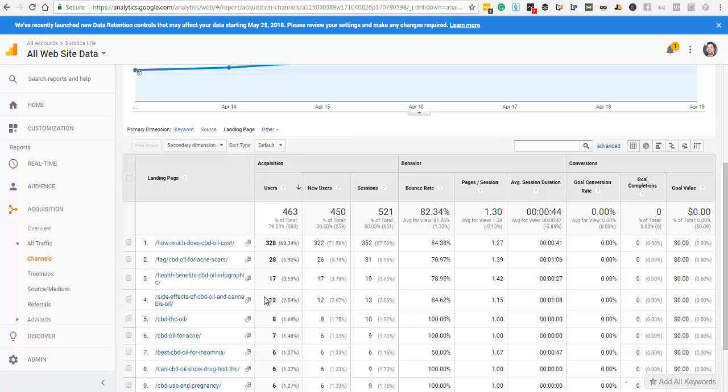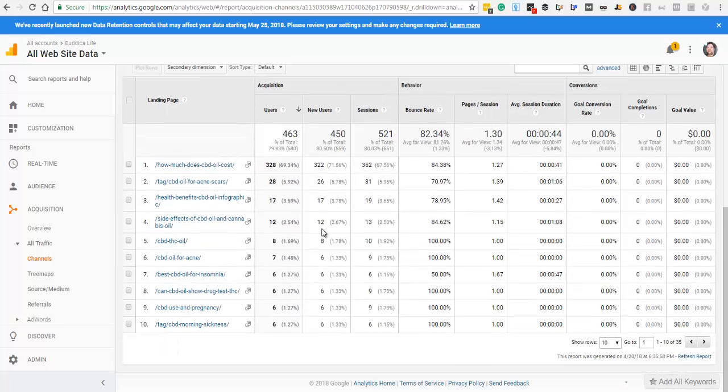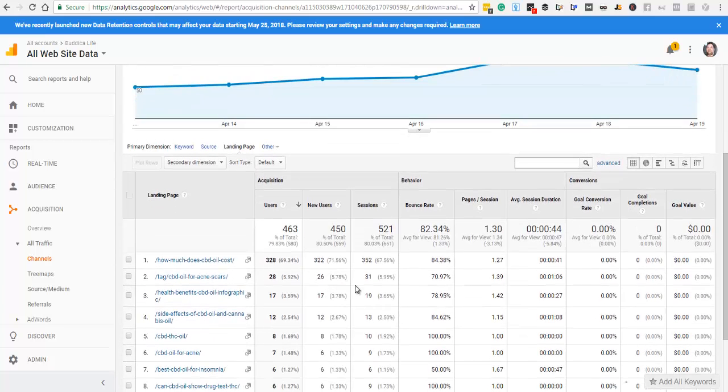The other thing we want to set up when you set up analytics is Google Webmaster Tools. If you don't have that set up, it's a similar process, and if you guys have trouble with it, I can make a video on that too. But you want Webmaster Tools because it will show you some of the keywords that you're ranking for, where analytics doesn't, and then you can tie them together, and then it will show you keywords. But we can see like this page is the most popular, right? And then you can just see them on the way down.